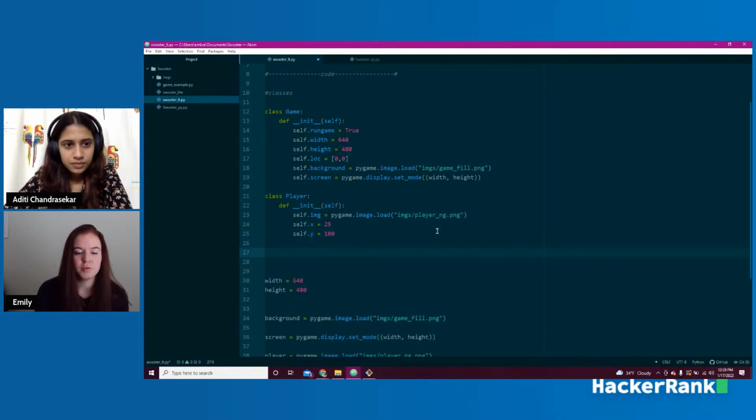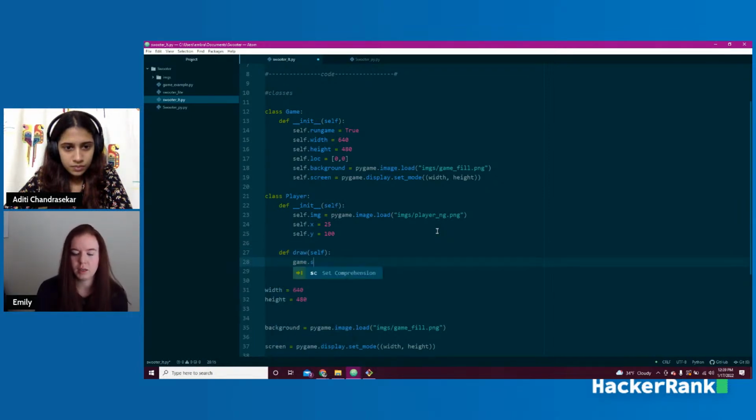And then we're going to set up a function for this object that just draws this object on the screen. So we're going to define draw, with self. It's going to run on itself. And I need a colon. And we're going to say game.screen.blit. So we're actually using the game class up here, because the game itself owns the screen. It gets a little bit confusing, but if you play around with it, you should start to understand. Game.screen, calling this game class up here, and then .blit, and we're going to say self.image.